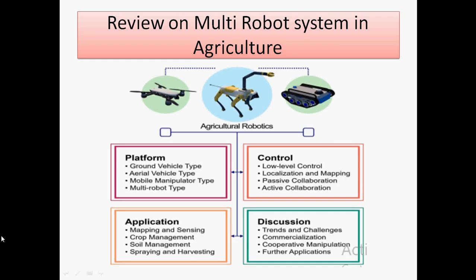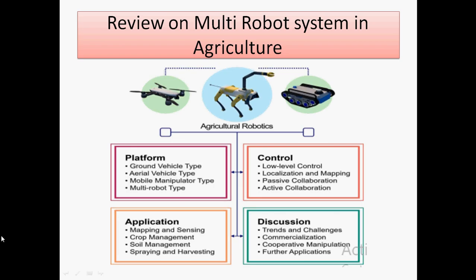Different applications are done with these platforms and control systems, such as mapping and sensing, crop management, soil management, and also spraying and harvesting. So that is about multi-robot systems in agriculture.